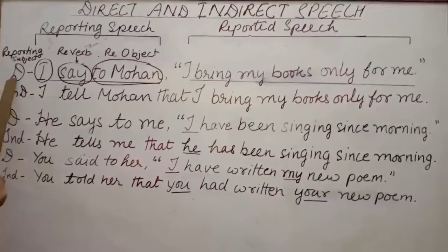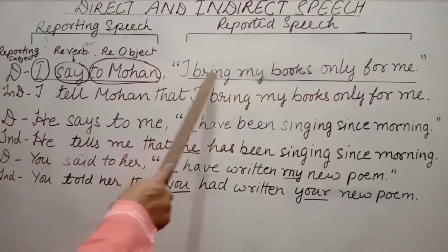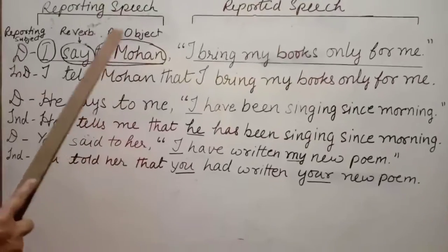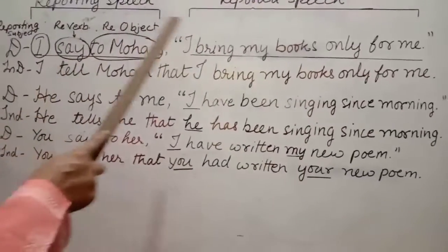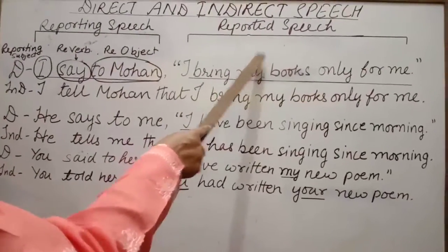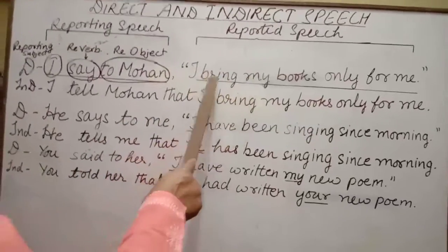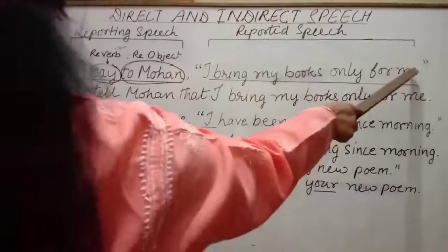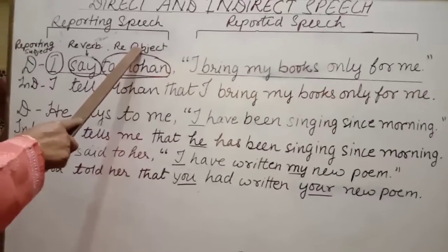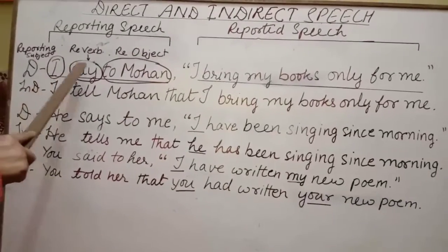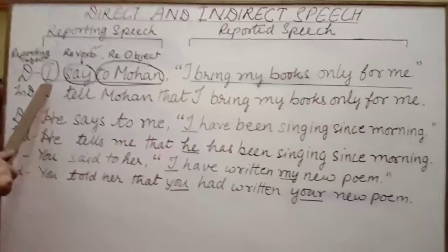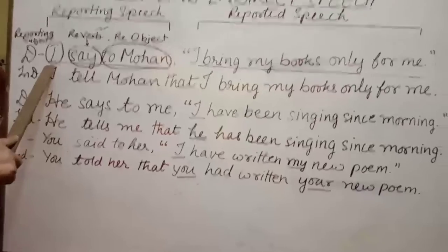For example, in a direct sentence, I say to Mohan, "I bring my books only for me." This sentence or direct speech is made up of two parts, reporting speech and reported speech. Reported speech is inside the inverted commas, and reporting speech is divided into three parts, subject, verb and object. The subject of the reporting speech is called the reporting subject.